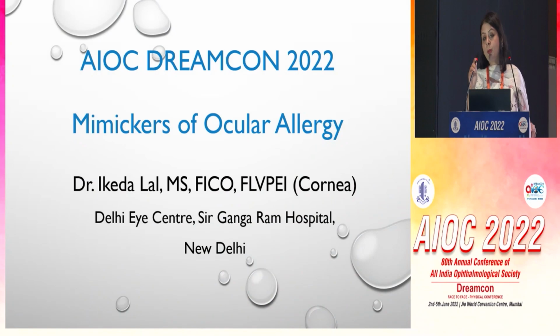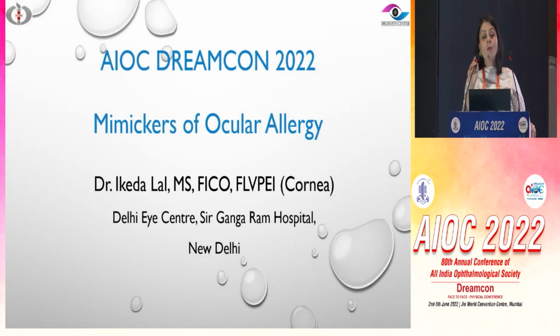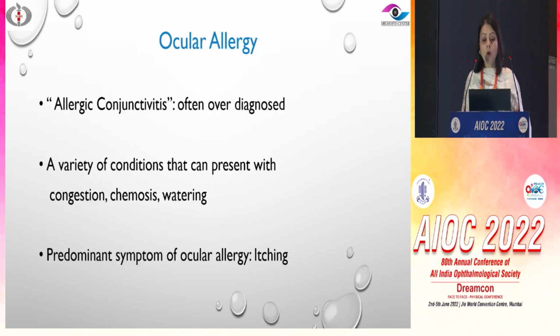Now, when we usually have a severe case, the diagnosis is not usually an issue, because if they have cobblestone papillae or giant papillae and they've been treated for VKC for a long time, the diagnosis is not in question. It becomes about therapy. But most often what we see in our clinic is mild to moderate disease, which can be a little confusing, so I'm just going to talk about very basic ways to differentiate different kinds of diseases and the conditions that can mimic ocular allergy.